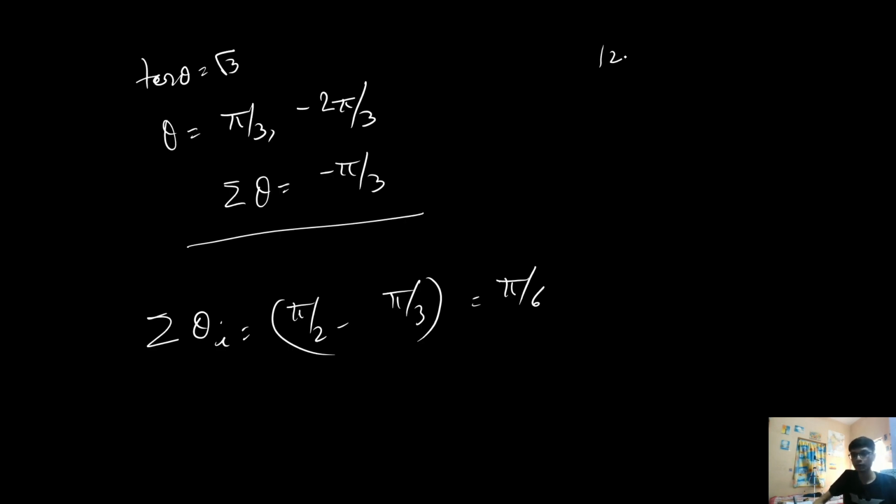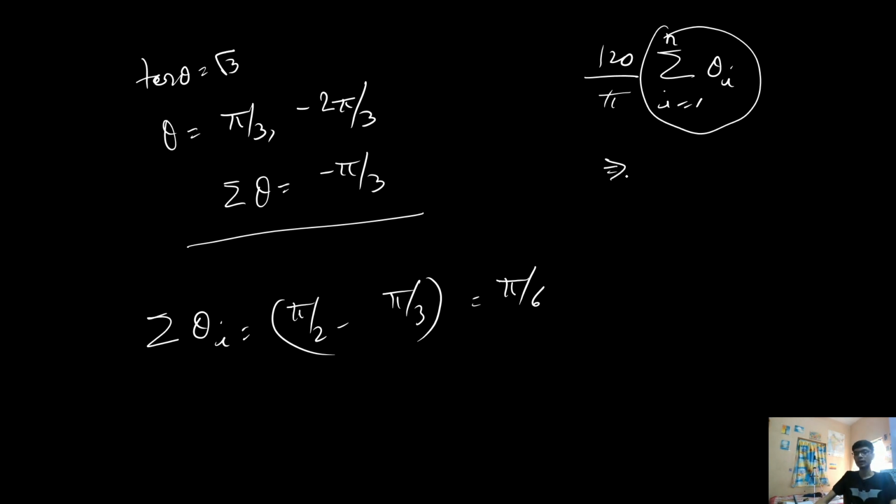For the question, we are actually supposed to calculate 120 by pi times the sum of all the possible solutions of theta. So from here, if I solve this particular result, I will get the value.